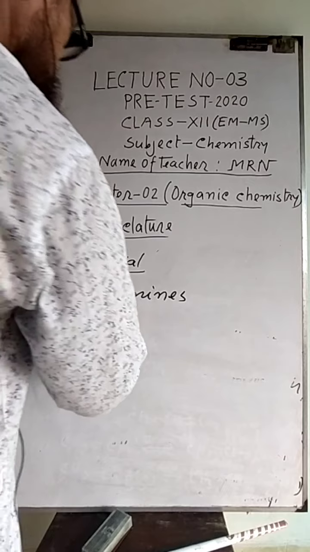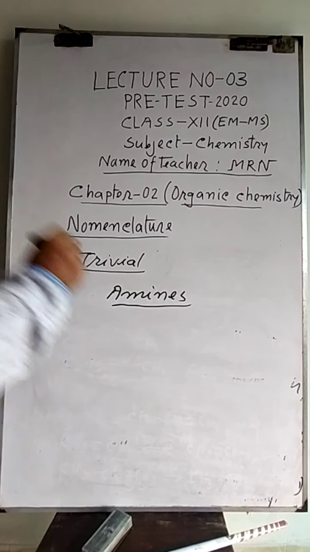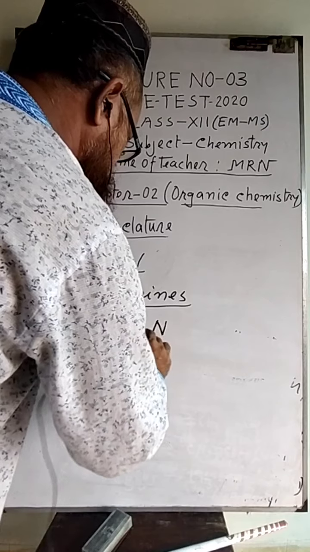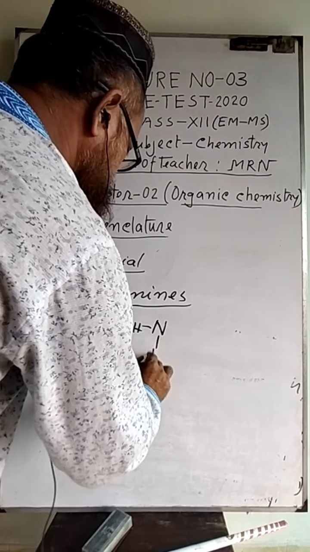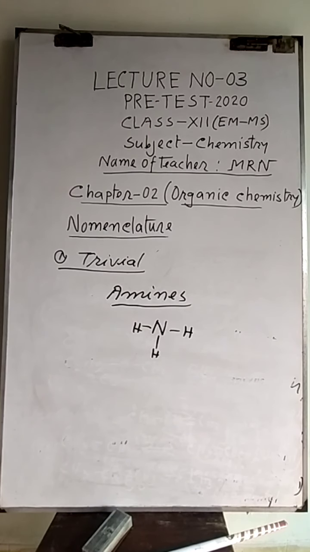Amine compounds are of two kinds: aliphatic amine and aromatic amine. Amines start from ammonia. When hydrogen of ammonia is replaced by an aliphatic alkyl group or an aromatic group, we can get different kinds of amines. Now, aliphatic amine.